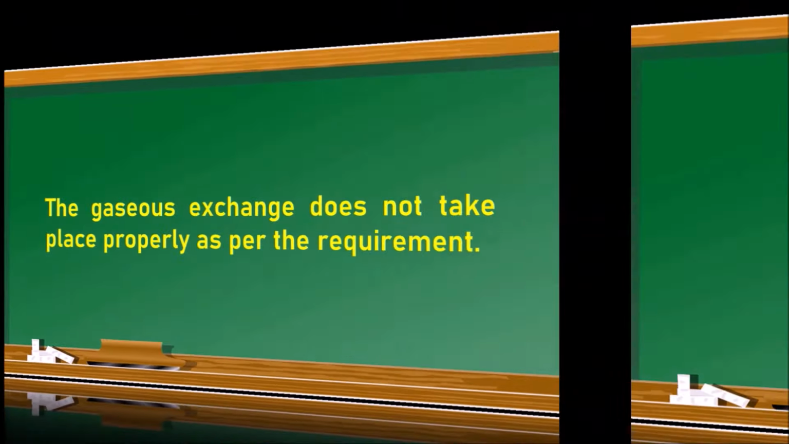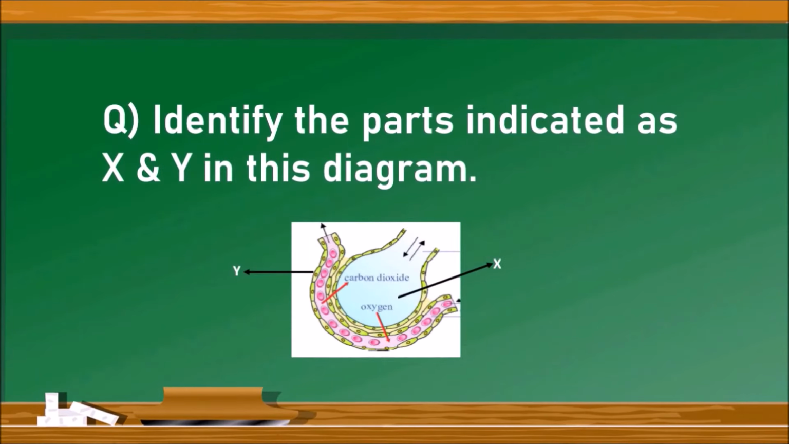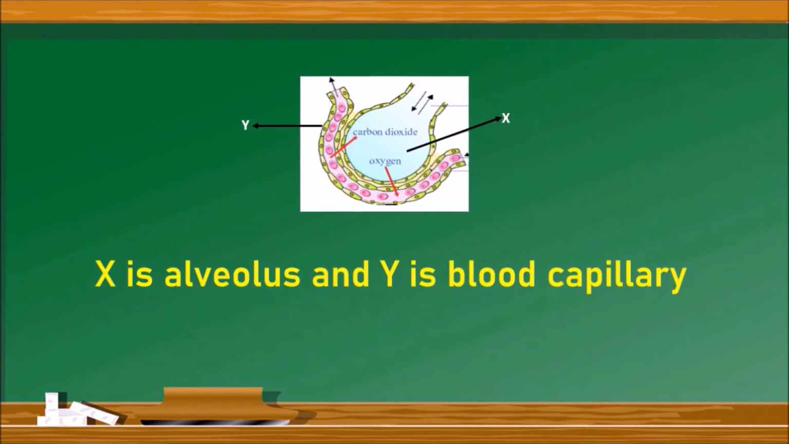The next question is, identify the parts indicated as X and Y in this diagram. So, this is the diagram that indicates the gaseous exchange at lung level, or alveoli. The part which is indicated as X is the alveolus and the part indicated as Y is the blood capillary.